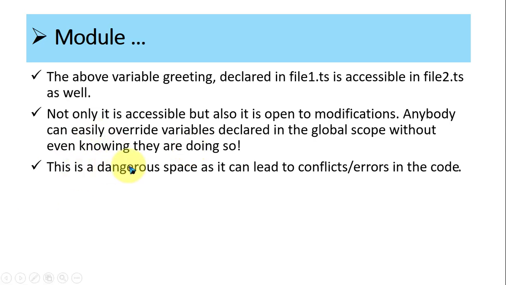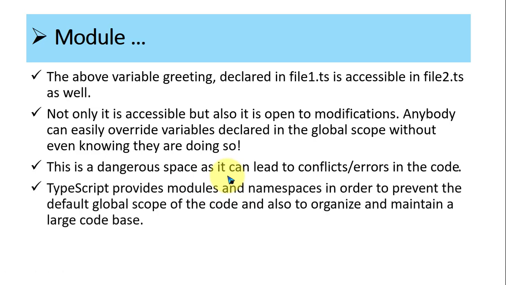Otherwise it is a dangerous space, as it can lead to conflicts, errors, and bugs in the code. TypeScript provides modules and namespaces in order to prevent the default global scope of the code, and they are also used to organize and maintain a large code base.